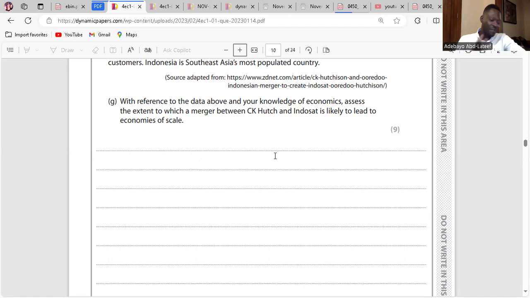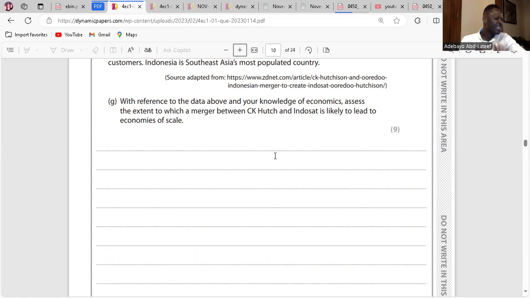Clear. However, the merger may bring about poor communication as the number of employees has increased. Yes or no? So that would reduce efficiency. That is what we're talking about. Delay in commands. Yeah, bureaucracy. There may be more bureaucracy. That's the second point. There may be more bureaucracy due to a large increase in size of the firms, delaying decisions and increasing cost of production.